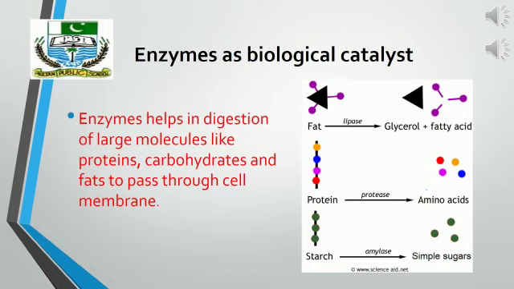In the same manner, protease will act on protein molecules and will convert them to their building units, amino acids. And amylase will act on starch molecules and will convert them into simpler sugars, which are soluble in water and diffusible through cell membranes.